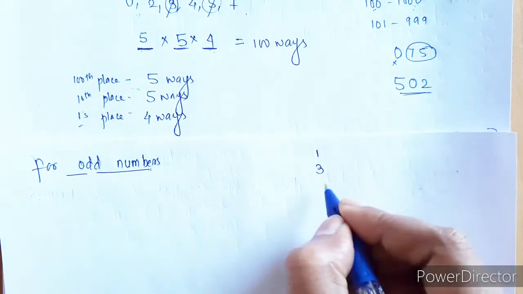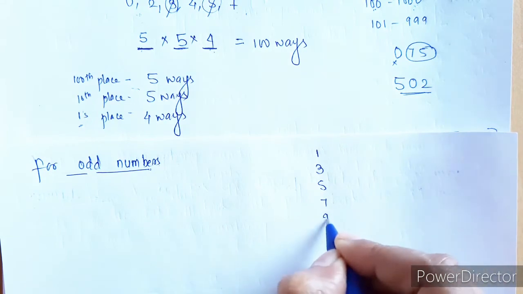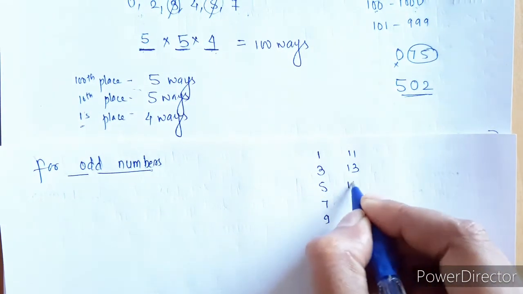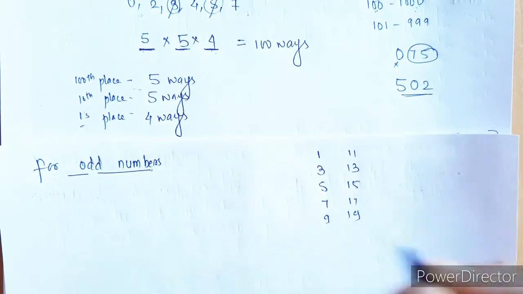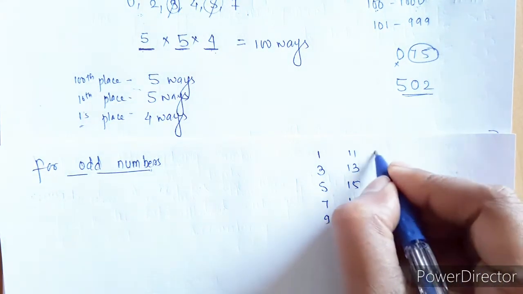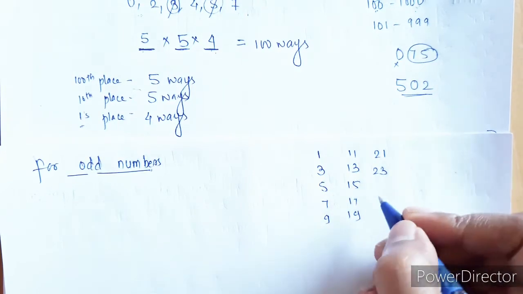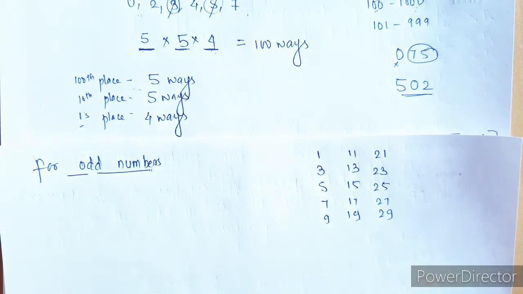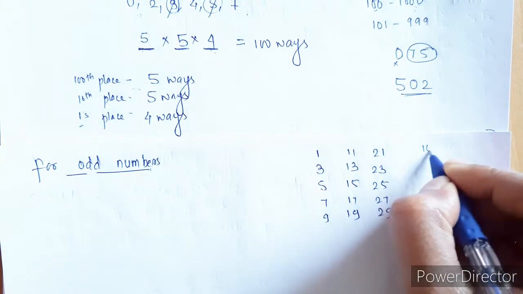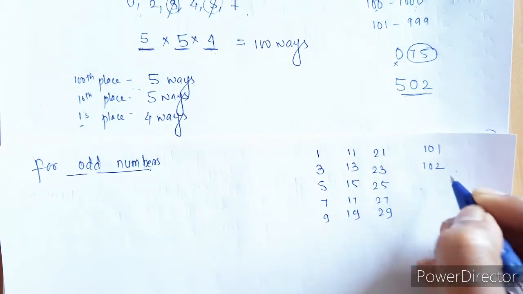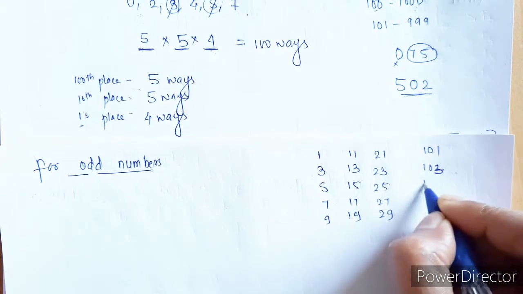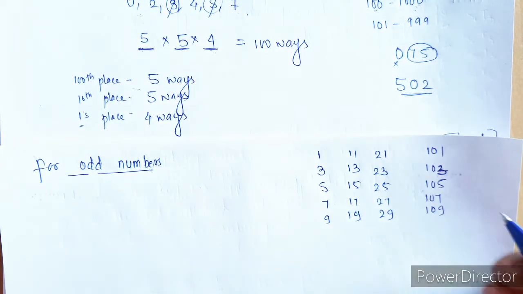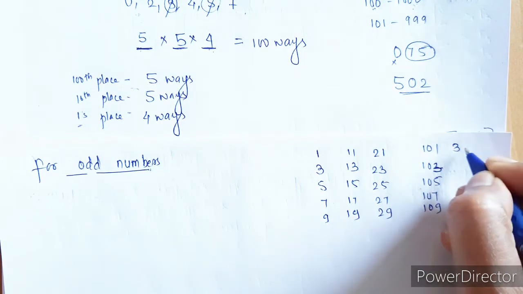1, 3, 5, 7, 9, right? Then we have 11, 13, 15, 17, 19, then we have 21, 23, 25, 27, 29. If we go for 100, we have 101, 103, 105, 107, 109, or we have